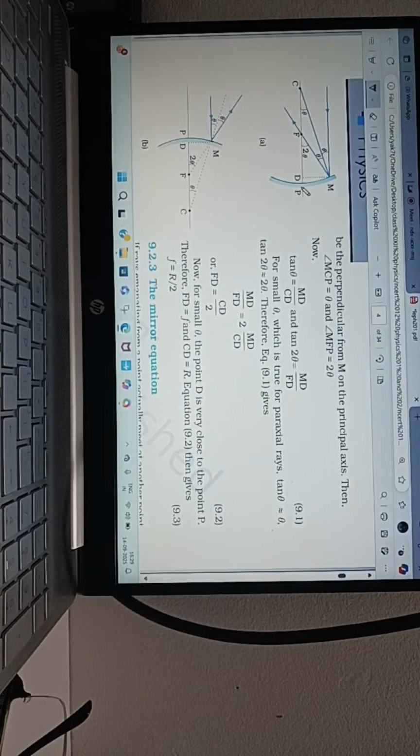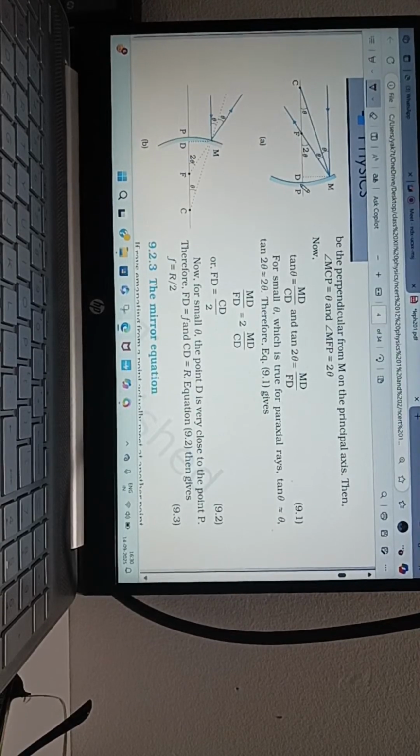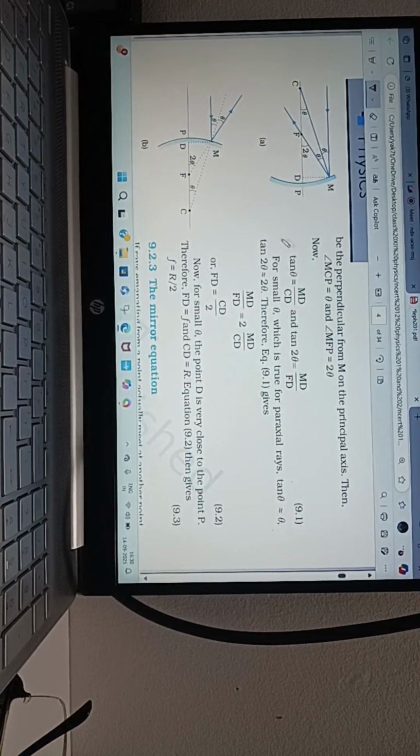To prove this, you should know a few things. What is pole? Pole is the center of the concave mirror. What is F? I told you. What is C? Sir, the center of curvature. Center of curvature.